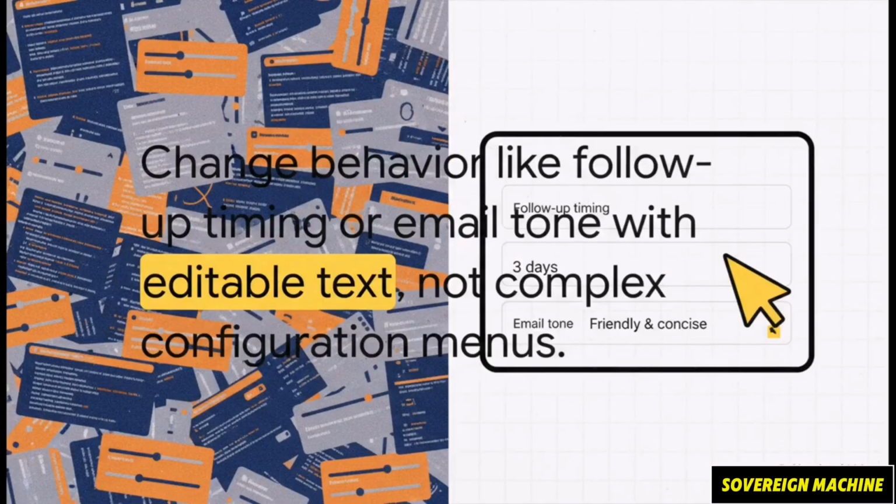So what about tweaking the agent's behavior later on? Well, forget about digging through complex config files or nested menus. Settings like the follow-up timing or the tone of the email, they're just simple, editable text fields. This makes making adjustments incredibly fast and super accessible, even for people who aren't developers.